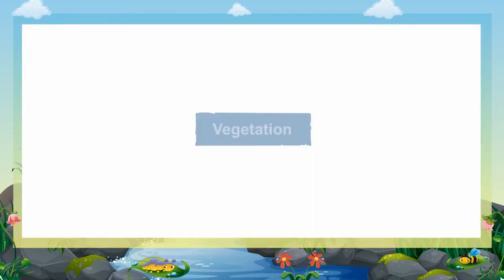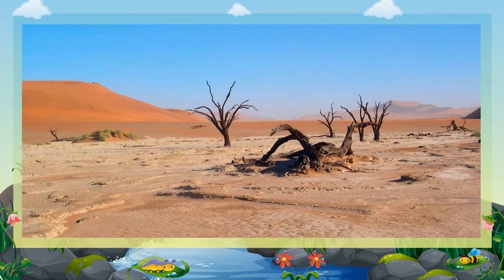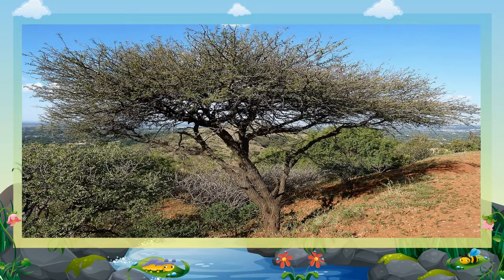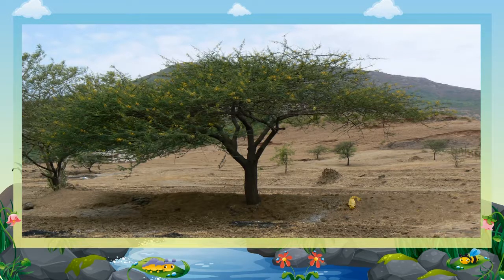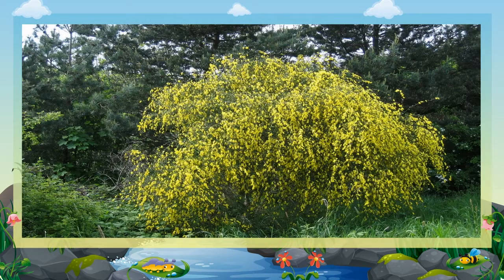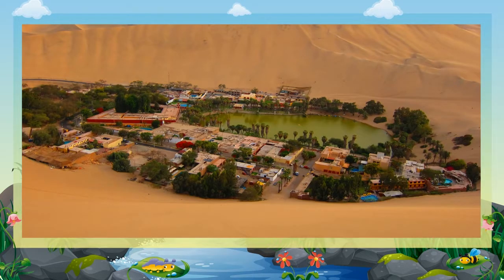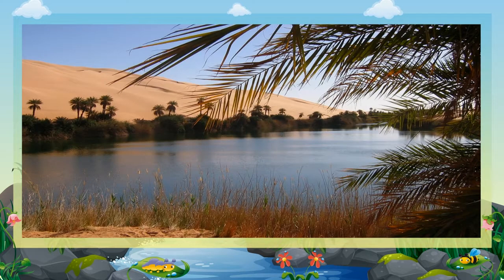Vegetation. Due to lack of rain, only few plants grow here. We only find plants like date palm and scattered thorny trees of babool, kikar, and cactus plants and bushes here. At some places, the underground water comes to the surface as springs. Such places are called oases. In these oases, people live permanently and grow palm and some other crops. Salt water lakes are also found in the desert.